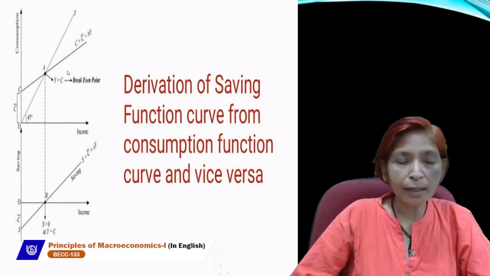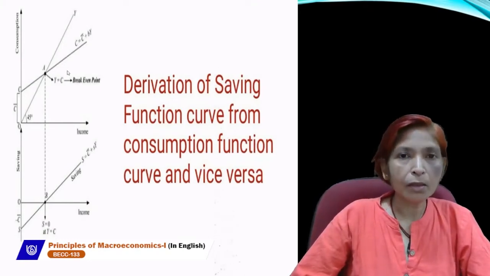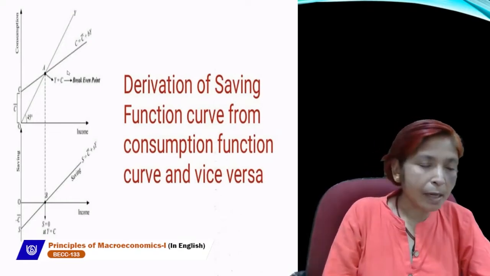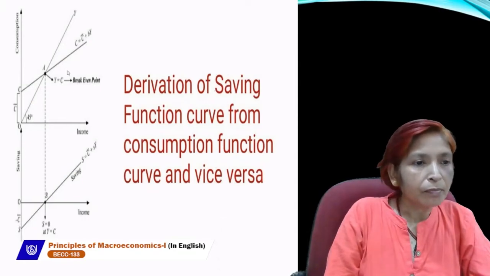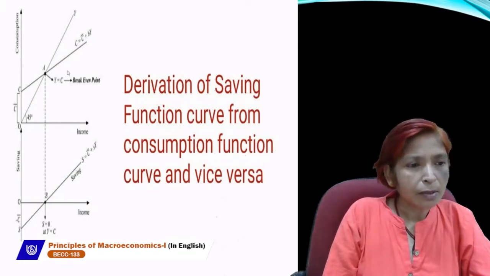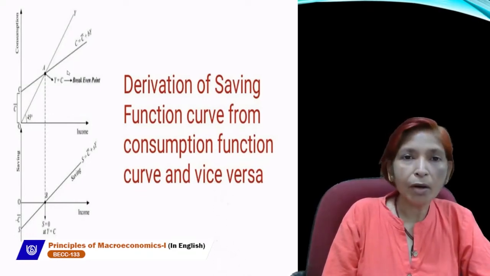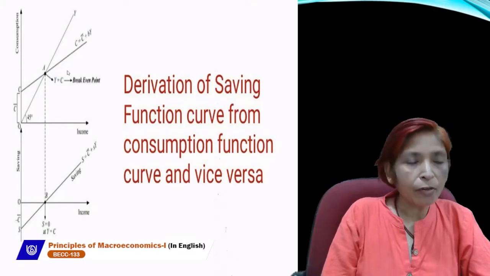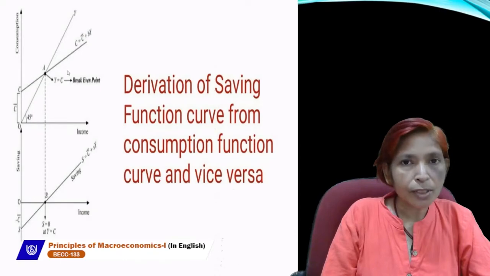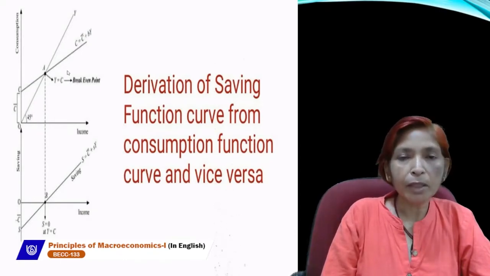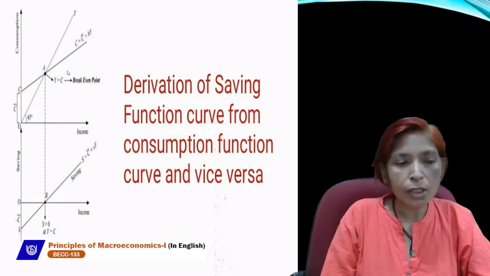And if we join this line to another curve which we have drawn simultaneously, in this second diagram, we will write income on x-axis and saving on y-axis. If we join this dotted line to another curve which shows saving curve, and saving curve, you know, always starts from below the origin.